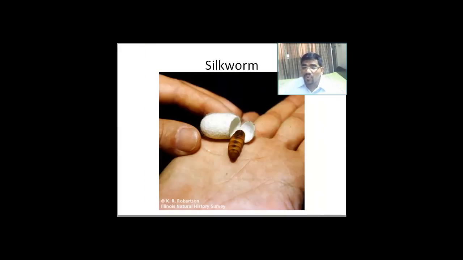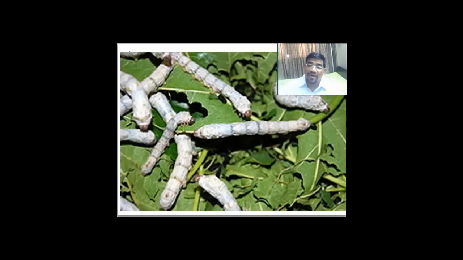Here you can see a cocoon, and as the cocoon breaks open, you find a silkworm coming out of the cocoon. It's a very interesting thing to watch this particular picture, because for me it was new information to see a cocoon and a silkworm. I had thought about it, but I haven't seen it before. Here you can see a large number of larvae.